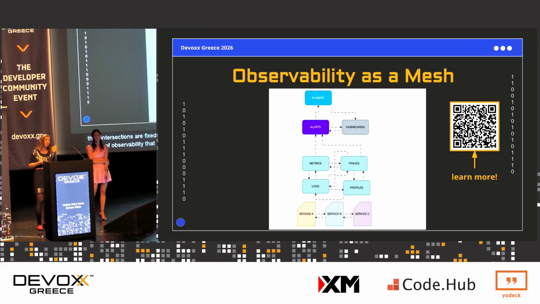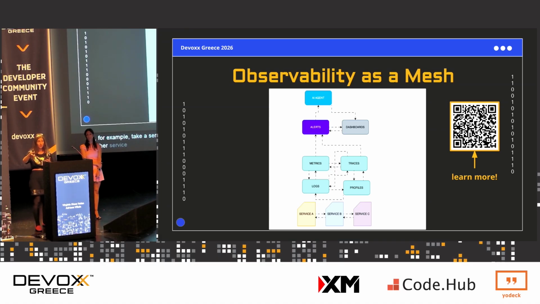Instead, we should look at observability as a mesh, right? So as a network. The relationships between components and services are a lot more dynamic. They literally intersect with each other, and the components communicate with each other a lot. So for example, take a service A that emits traces, and the traces can reveal latency in another service.